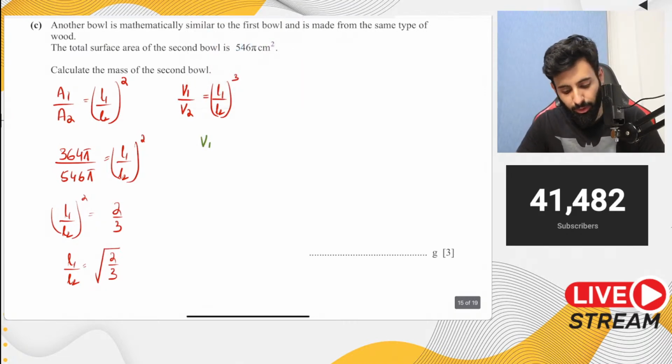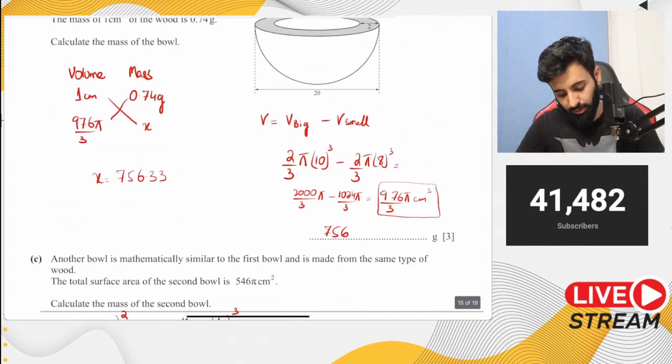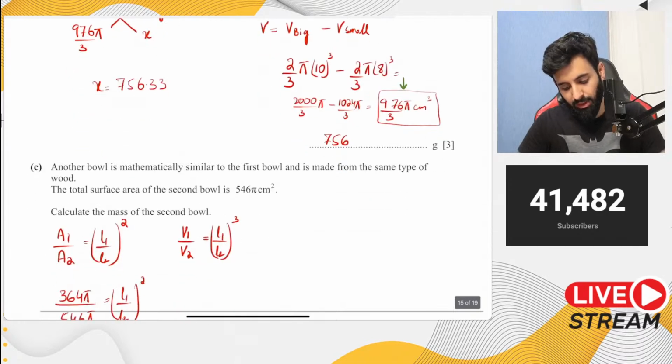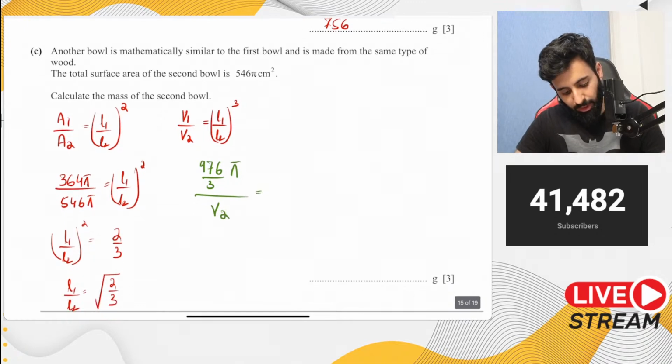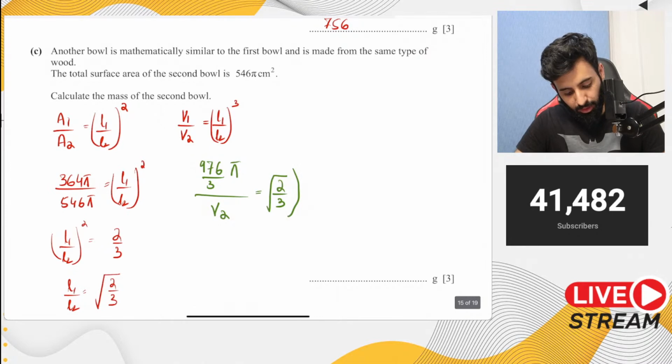Now let's work out the volume. Now our shape, our bowl, we know what the volume of that is. It's 976 upon 3 pi. So 976 upon 3 pi is V1 divided by V2, which we don't know, equals L1 upon L2, which is square root of 2 upon 3, the whole thing cubed.